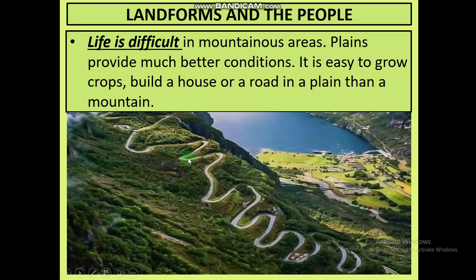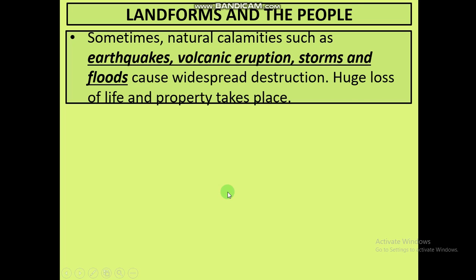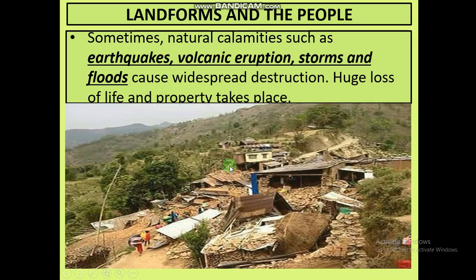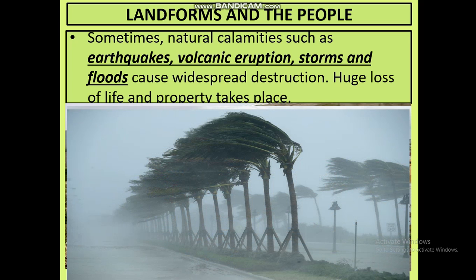Life is difficult in a mountainous region. Plains provide much better conditions. It is easy to grow crops, build a house or a road in a plain area than in a mountainous region. Sometimes natural calamities such as earthquakes, volcanic eruptions, storms and floods cause widespread destruction. Huge loss of life and property also takes place. So you cannot escape from all these natural calamities, whether you are living in hills, mountainous regions, plateaus or plain areas.